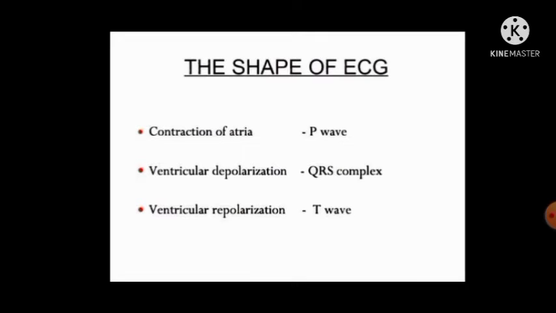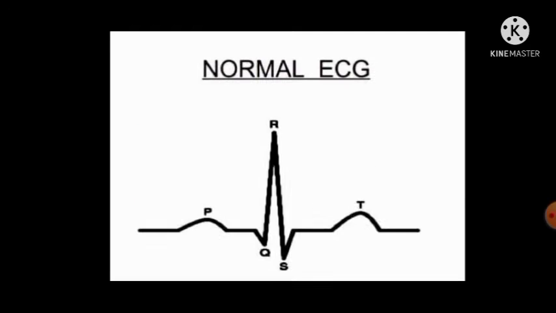Shape of ECG. ECG consists of 3 waves: P wave, QRS complex, and T wave. P wave indicates contraction of the atria. QRS complex indicates ventricular depolarization, meaning ventricular contraction, and T wave indicates ventricular relaxation, meaning ventricular repolarization. This is a normal ECG. P wave, atrial contraction; QRS complex, ventricular contraction; T wave, ventricular relaxation.